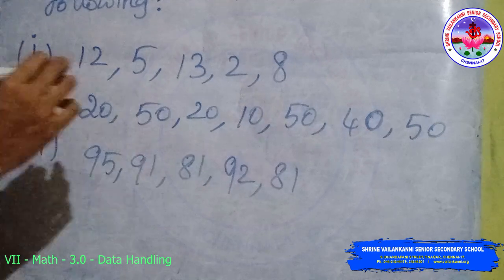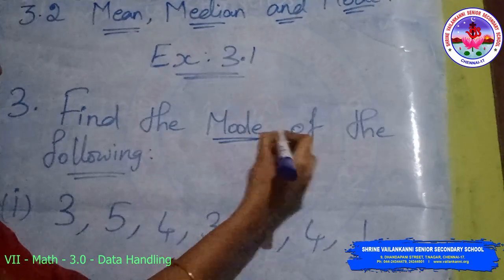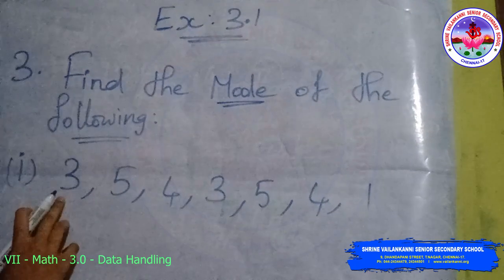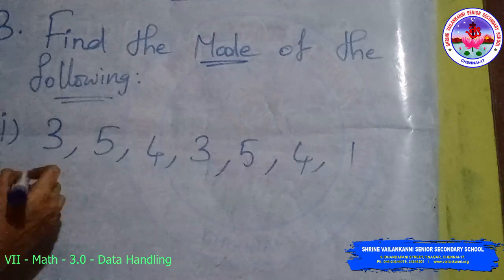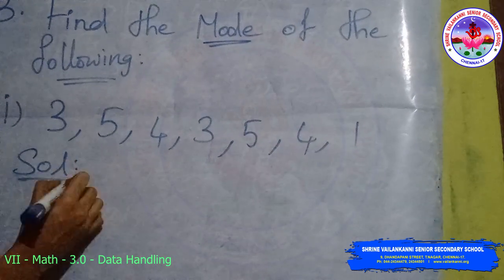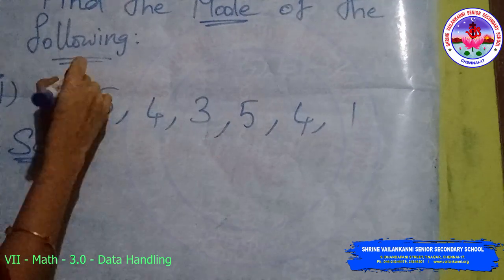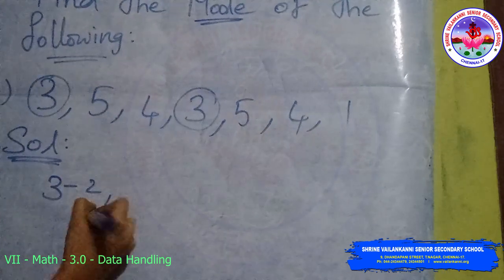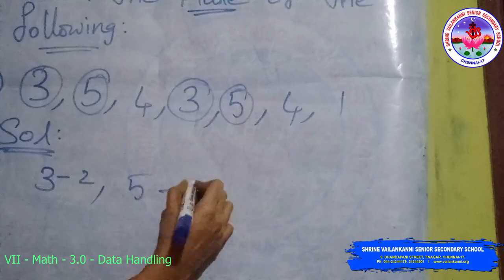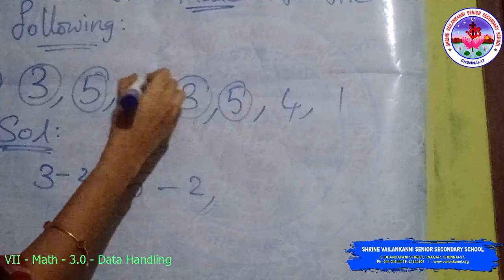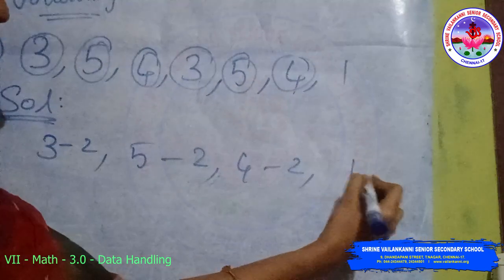Third question, find the mode of the following. The question is 3, 5, 4, 3, 5, 4, 1. Solution. First, 3: how many times in this data? 2 times. 5 occurs 2 times. 4 occurs 2 times. 1 occurs 1 time.